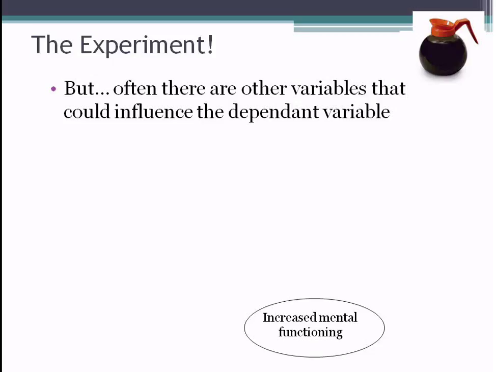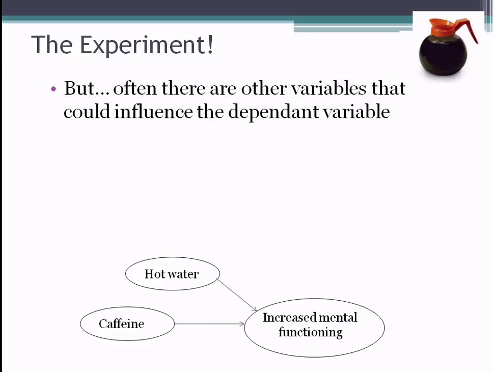But if you think about our setup that we have here, half of the group is getting 2 cups of coffee, the other half is getting nothing, and then we're measuring their intelligence scores using our intelligence test. Our groups are different on more than one variable. The group that gets the coffee is not just getting caffeine, they're also getting hot water, and the other group isn't getting hot water.